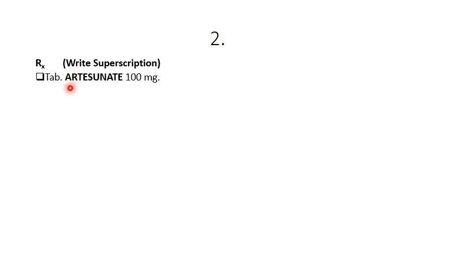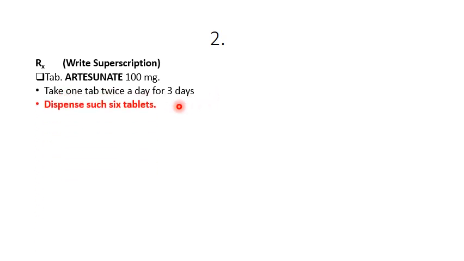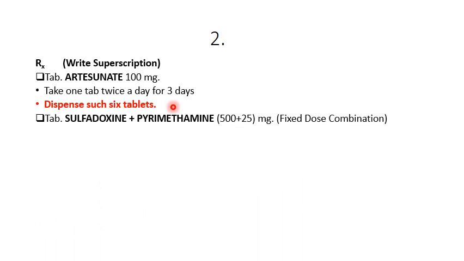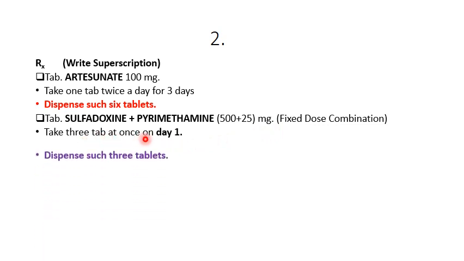Here, one treatment regimen is given, that is tablet artesunate 100 mg. Take one tablet twice a day for 3 days. Dispense such 6 tablets. It is given with tablet sulfadoxine plus pyrimethamine, that is the 500 plus 25 mg FDC combination, that is the fixed dose drug combination. Take 3 tablets simultaneously at once on day 1. Dispense 3 tablets.